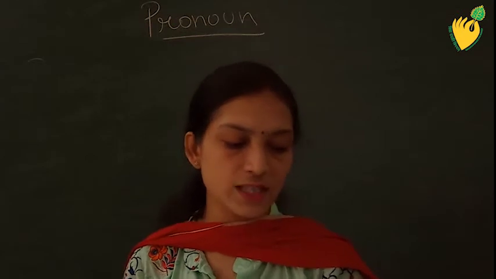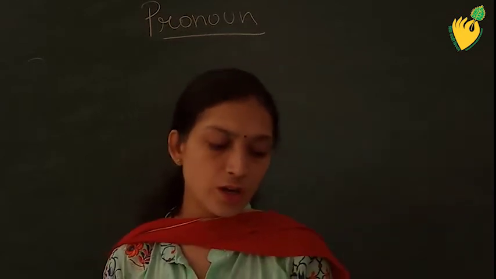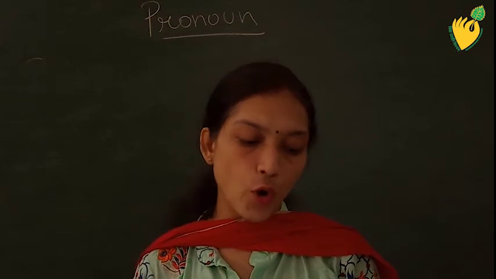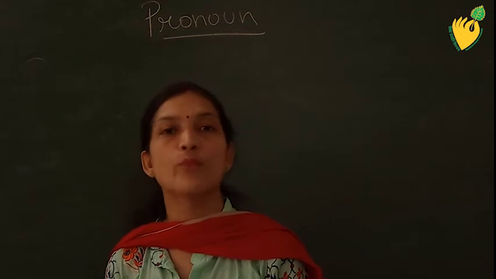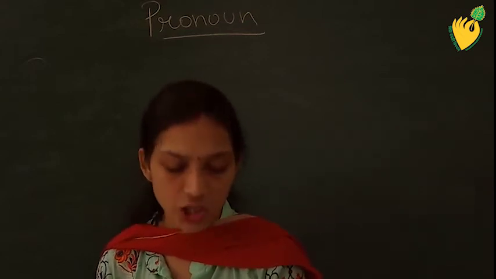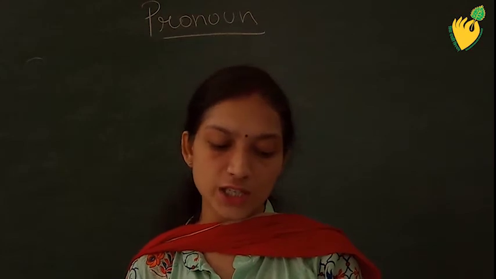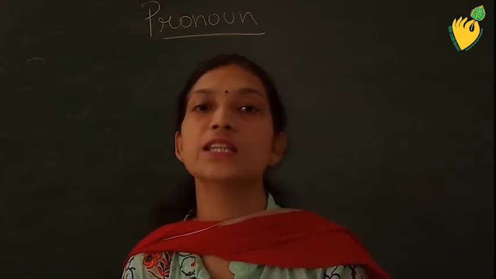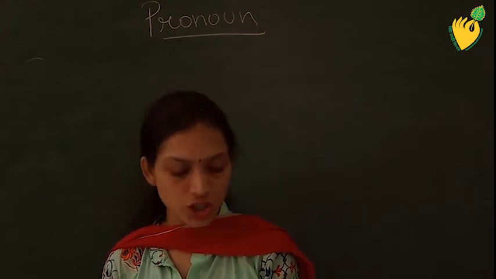Okay, now exercise A. Complete the sentences using correct pronouns. Raj is a good boy. He always eats healthy food. Raj is the name of a boy, so we will use he. Kanu is an intelligent girl. She stood first in the class. Now Kanu is the name of a girl, so we will use she.